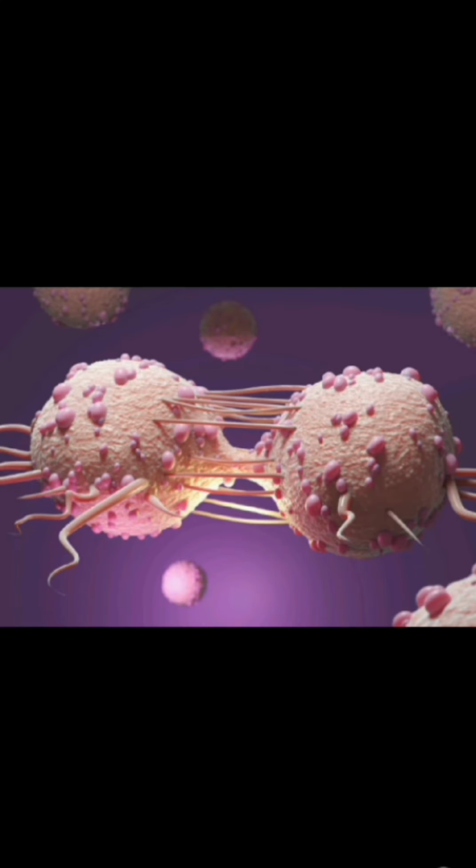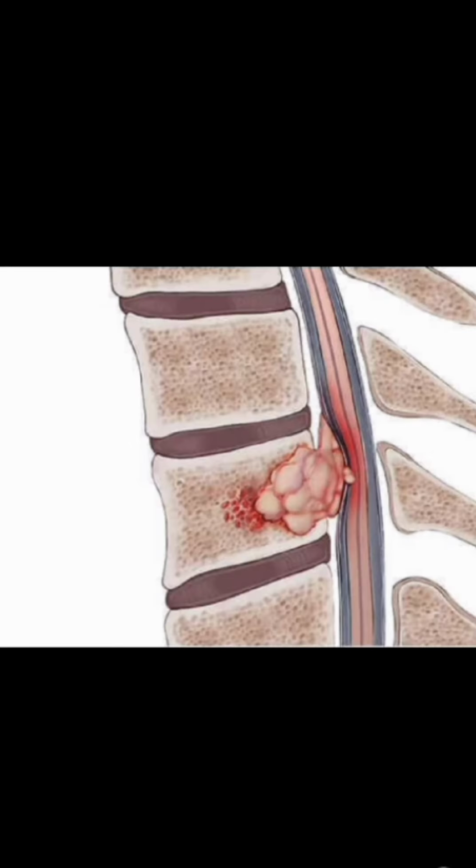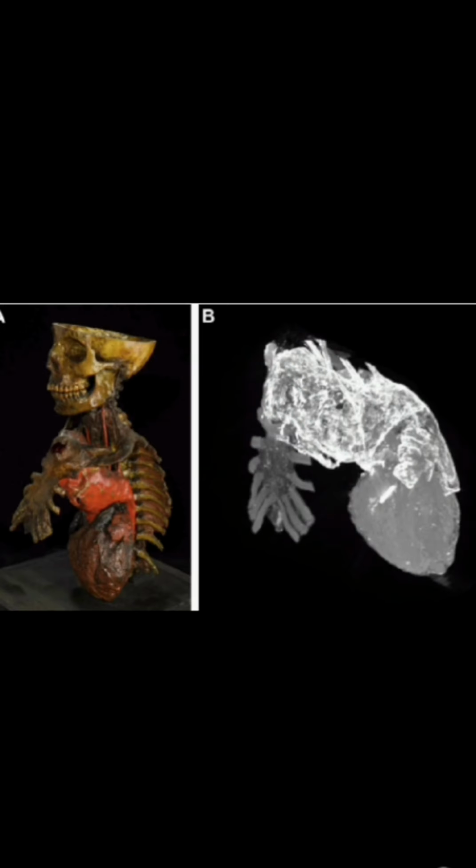Sixth one is pressure atrophy. Prolonged pressure from benign tumors or cysts or aneurysm may cause compression and atrophy of the tissue. Example is erosion of spine by tumor in nerve root, erosion of the sternum by aneurysm of arch of aorta.